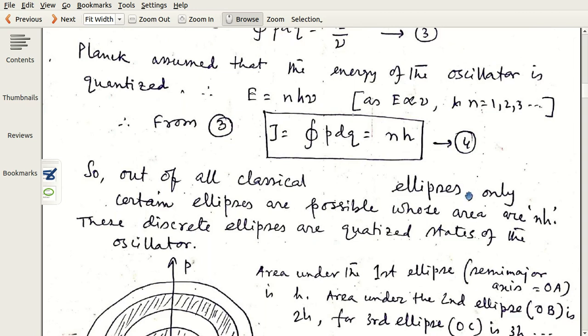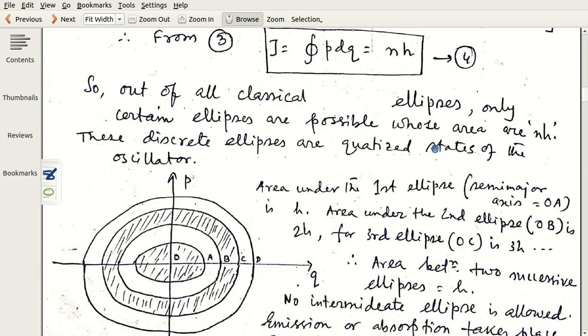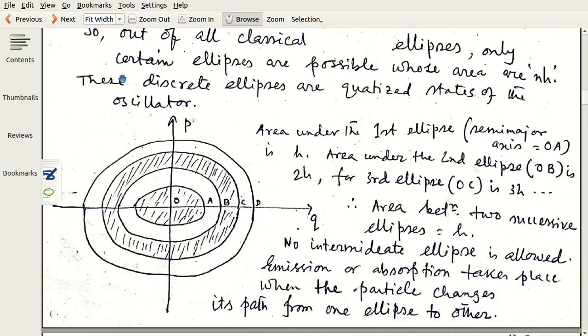So out of all classical ellipses in pq space here, only certain ellipses are possible. Not all ellipses are possible. Only those ellipses are possible for which the area is nh, right? h or 2h or 3h. Here is a diagram. That means these discrete ellipses are the states of the oscillator, quantized states. That means the states at which the oscillator can have that particular value of frequency, the quantized frequency.